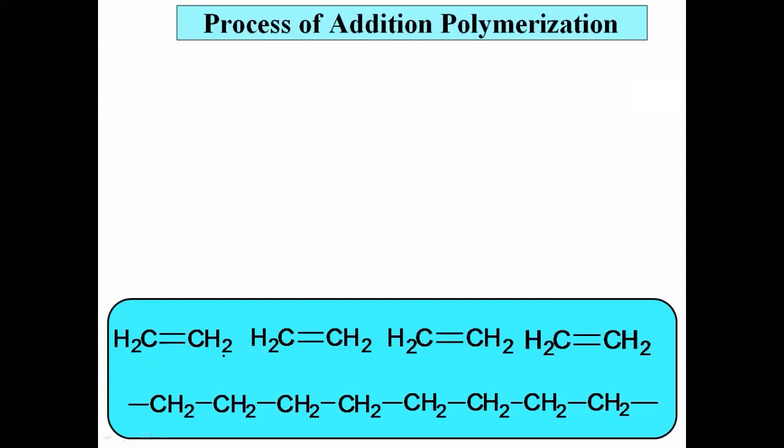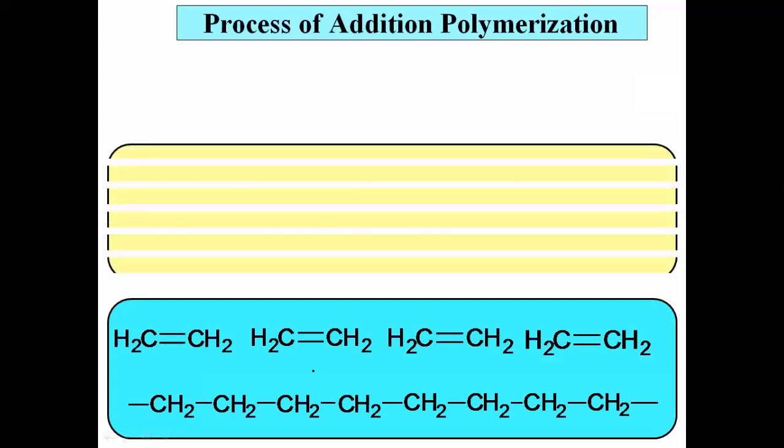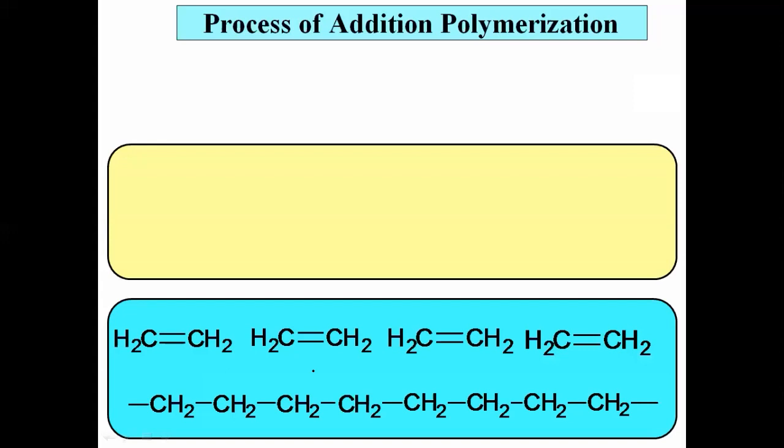Thus there is a formation of a long chain compound, and that process is called polymerization. That long chain compound is polymer. Here the name of that particular compound is polythene. Okay, and here that process is the addition polymerization. Now why is it addition polymerization? Because a number of small molecules, a number of monomers add together to form a large compound. Therefore this is called the addition polymerization.